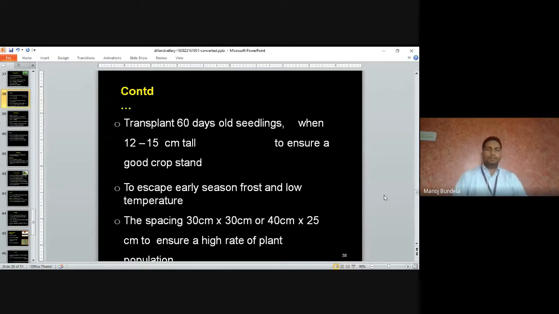So normally it will take 60 days for transplanting into the main field, when the height of the plant is 12 to 15 centimeter.